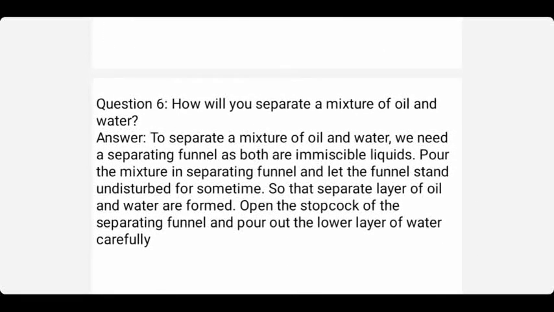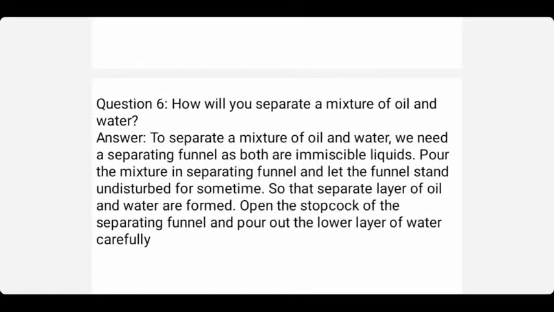Sixth question, how will you separate a mixture of oil and water? We know both these liquids are immiscible to each other, right? They are immiscible liquids. So how can we separate a mixture of two immiscible liquids? The process separating funnel can be used, right?